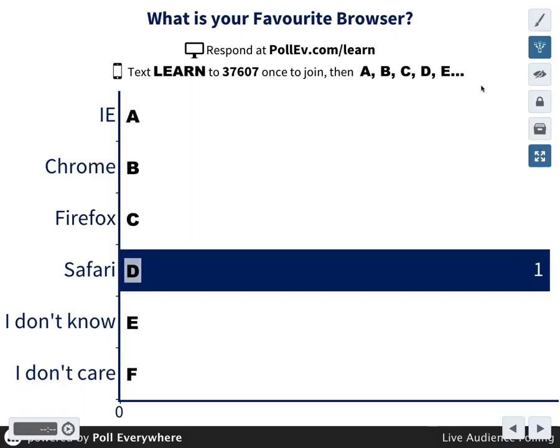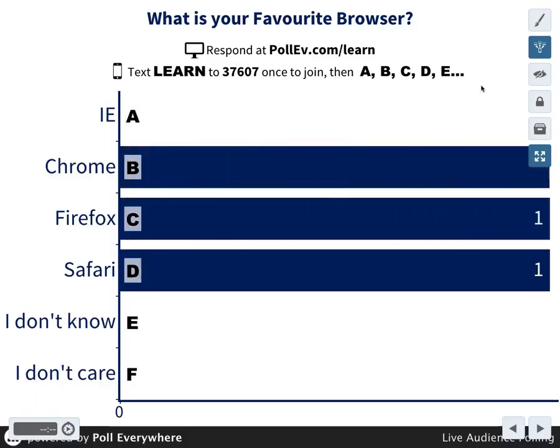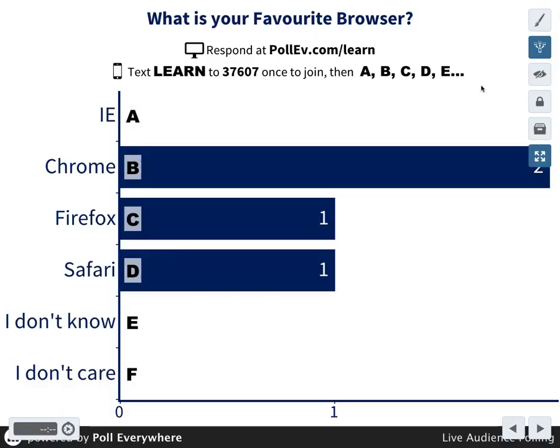All right. Let's see what we're going to do here. By the way, why am I putting this up? I have an underlying reason for this, because I'm going to test you guys out just like this. We're going to ask some questions, and then hopefully you guys can come and answer. We got Chrome, Firefox. So far I've only got 3 respondents out of all you guys, which means you're not paying attention.